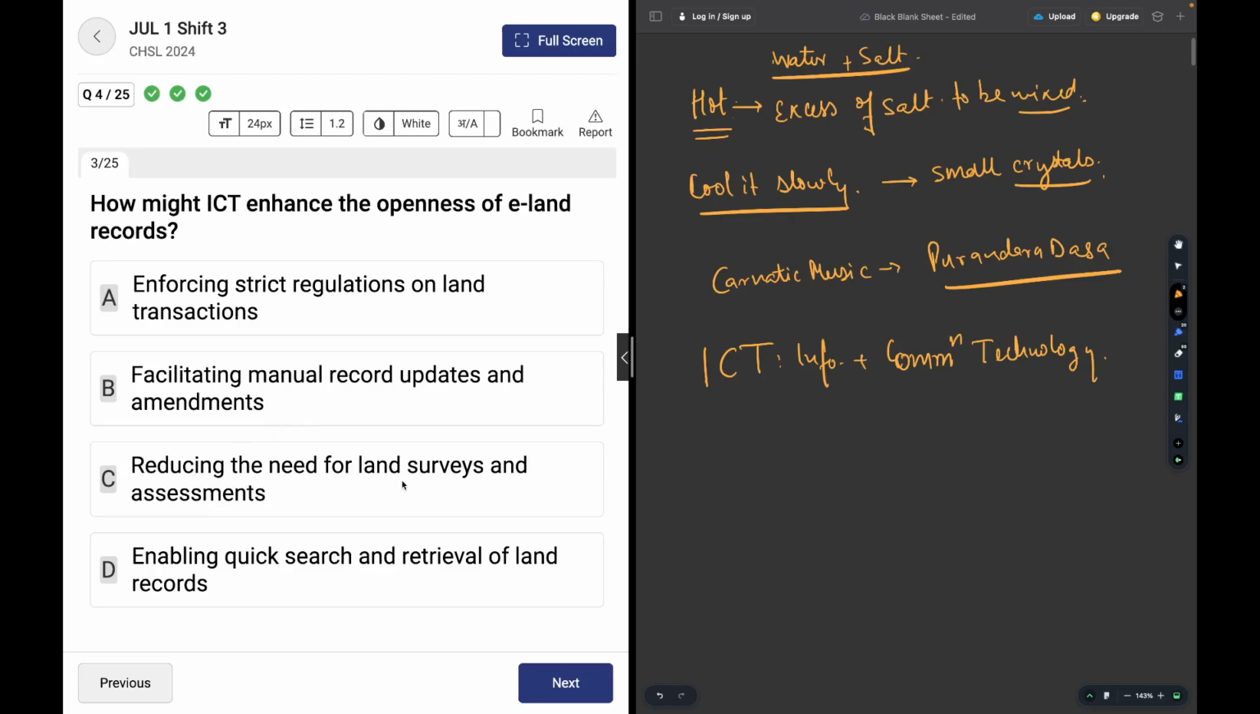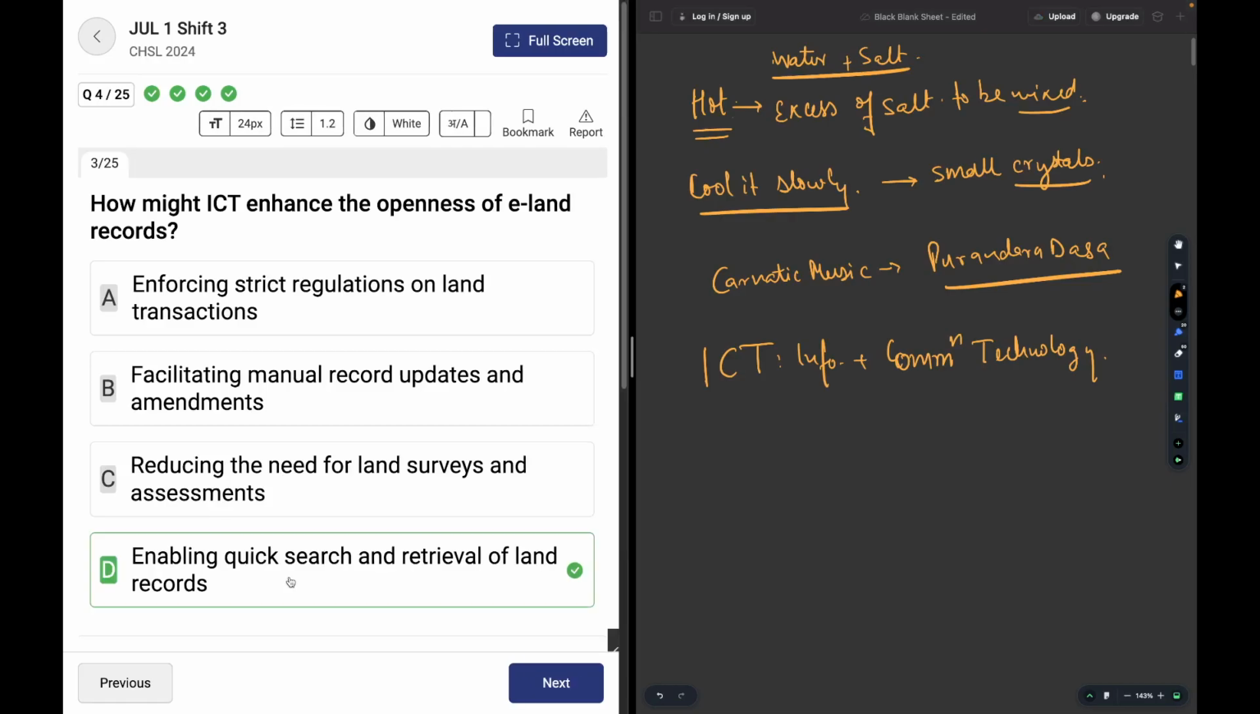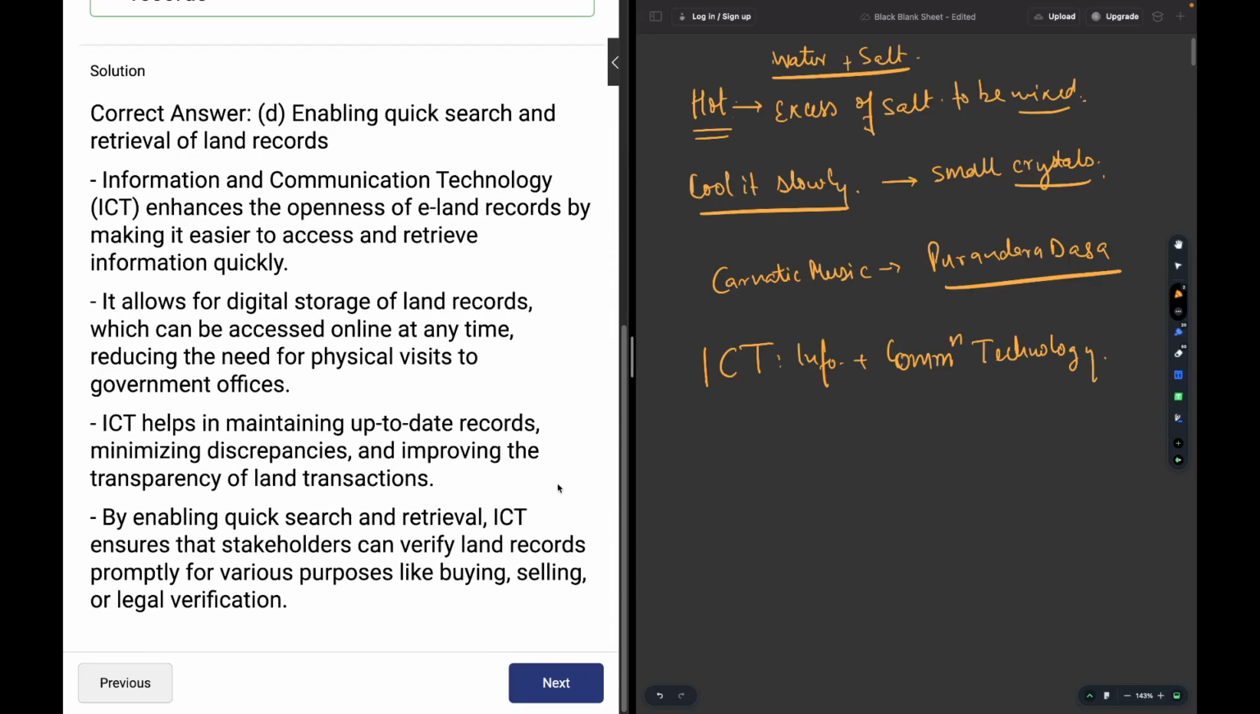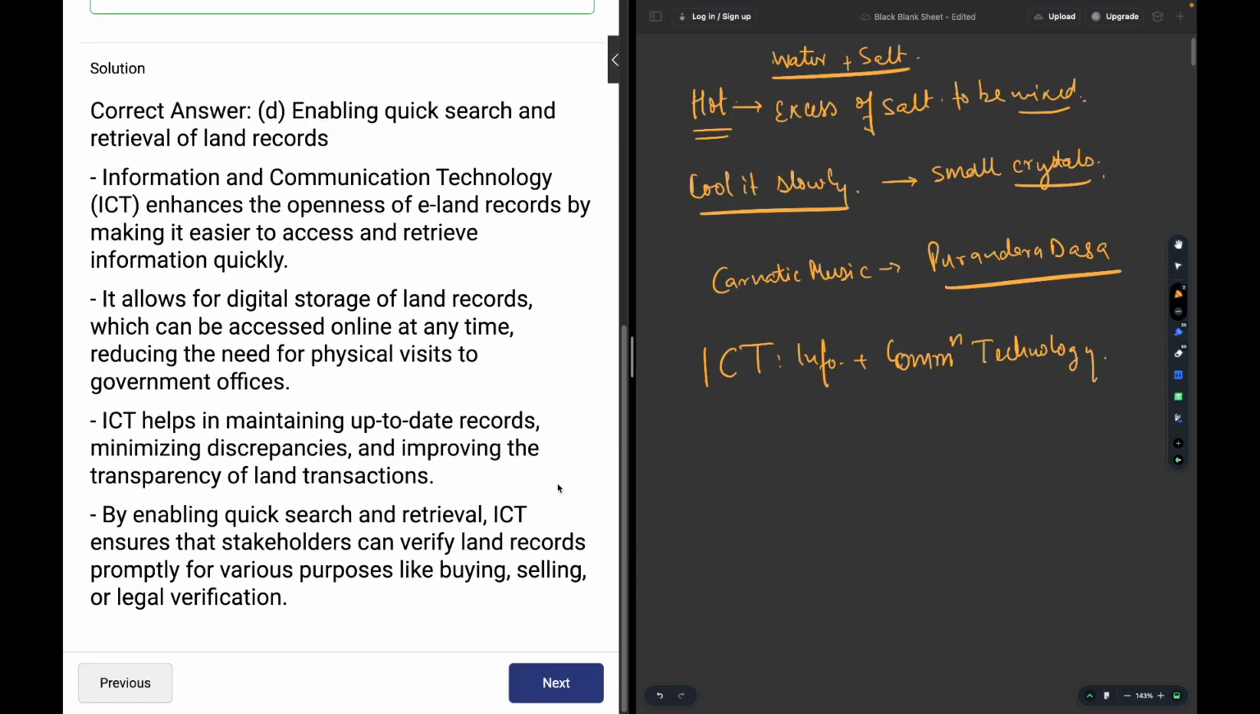Option C, reducing the need of land surveys and assessments. ICT will definitely help, but this is not going to be a groundbreaking thing. Land surveys will still take the same amount of time. Enabling quick search and retrieval of land records. The biggest problem with e-land records is access, so enabling quick search and retrieval of land records is the biggest thing it will help with. Okay, so I hope this is clear.